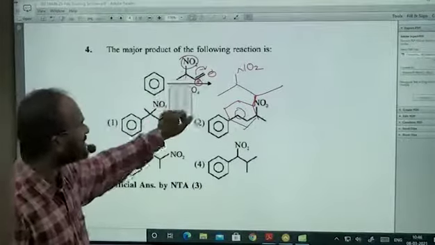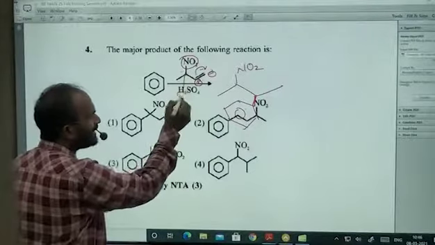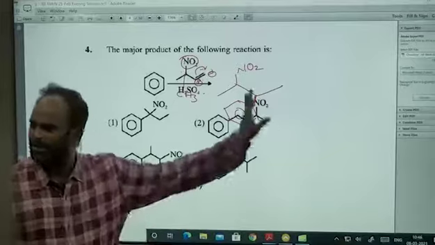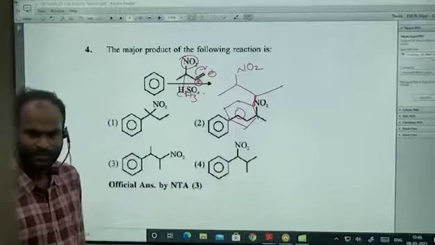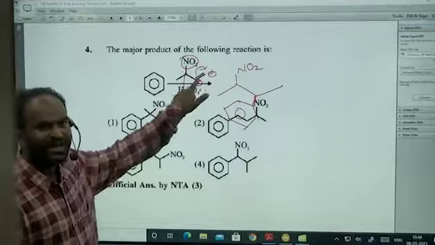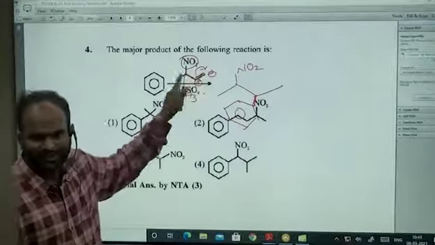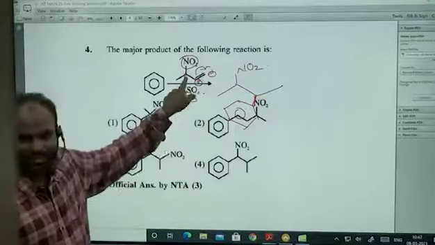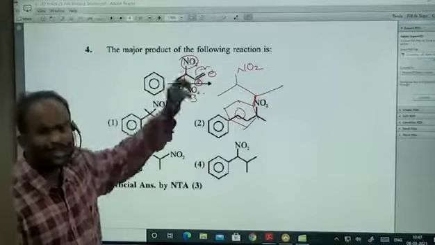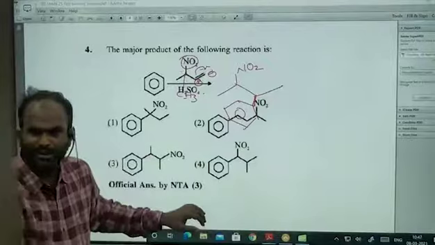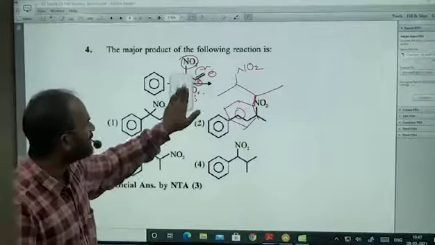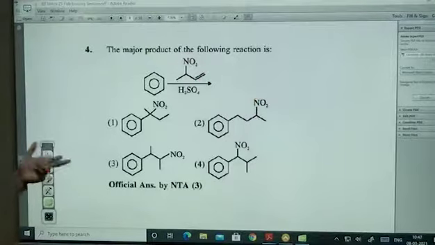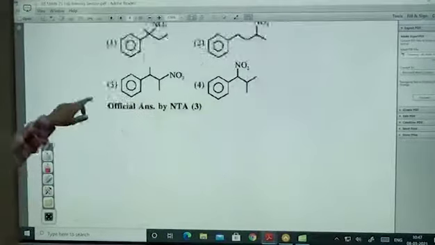Of course, this is a little easier. If they want to make it complicated, they can make it complicated like this. If they put it like this, most of them will go wrong, because they will try to put the methyl shift. If they try to put the methyl shift, now a tertiary carbocation will form. But tertiary at the NO2 group is highly unstable. That carbocation is not at all encouraged. But they gave it very easy, very simple, because they are very generous towards the students. So we got the answer. This is the answer we got.